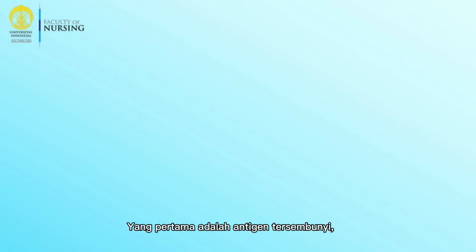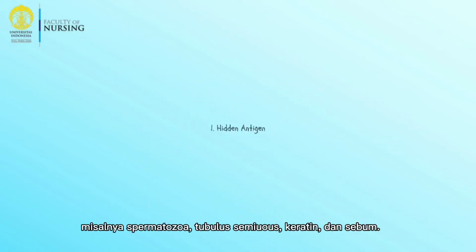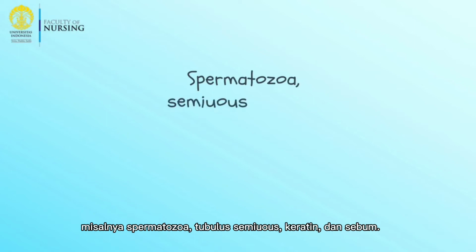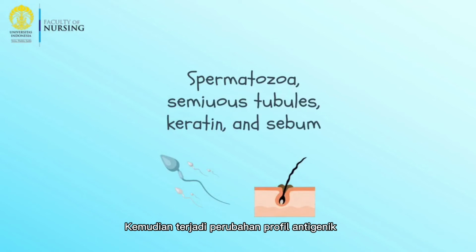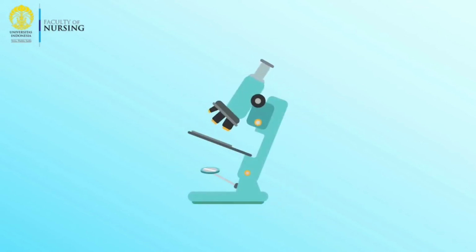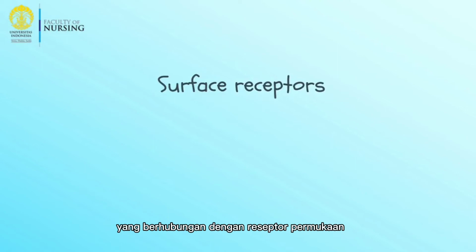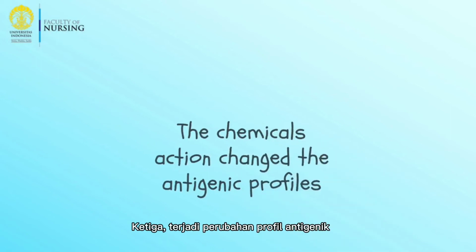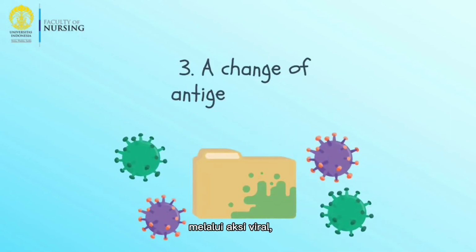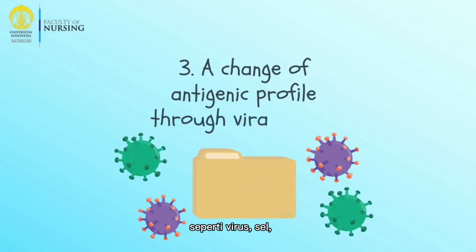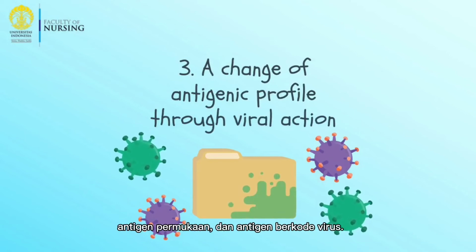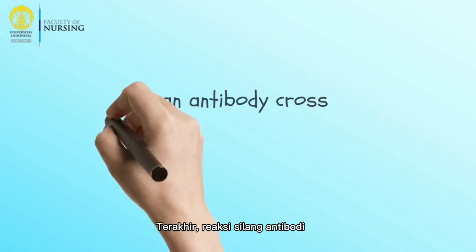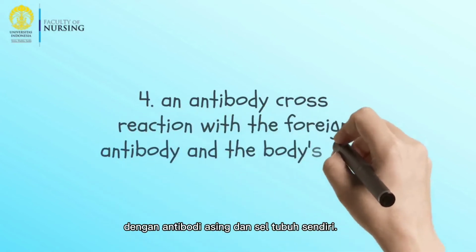The first one is hidden antigens, for example, spermatozoa, seminiferous tubules, keratin, and sebum. Then, there is a change of antigenic profile through chemical action. It is related to the surface receptors, and the chemical action changes the antigenic profiles. Third, there is a change of antigenic profile through viral action, such as viruses, cell surface antigens, and virus-coded antigens. Last but not least, an antibody cross-reaction with the variant antibody and the body's own cell.